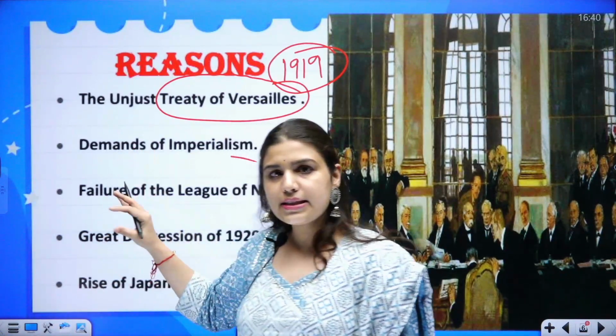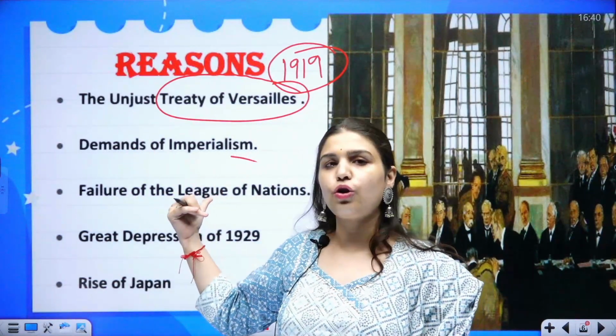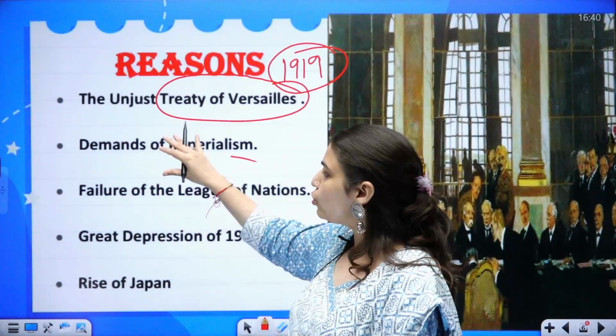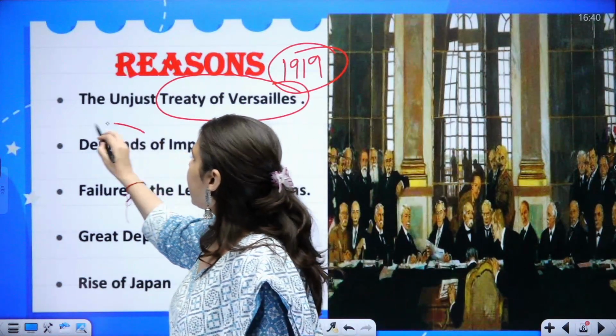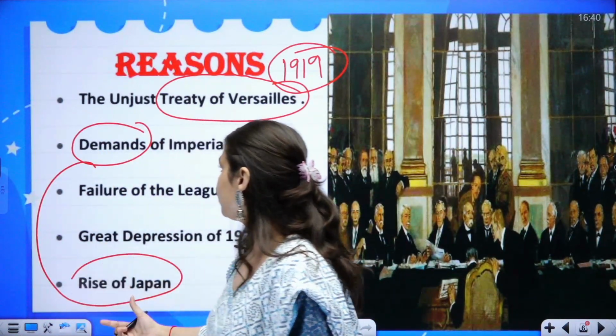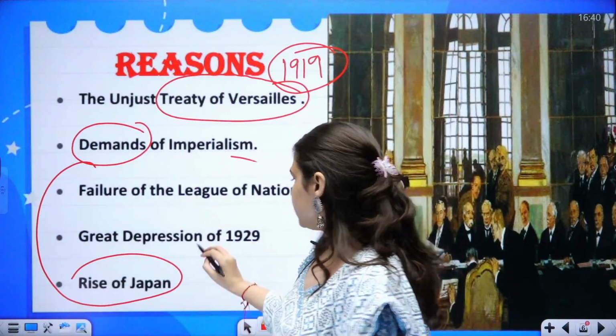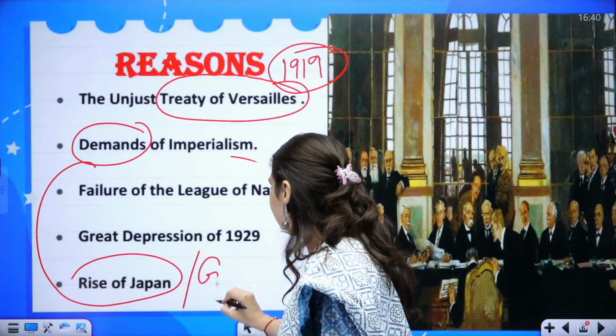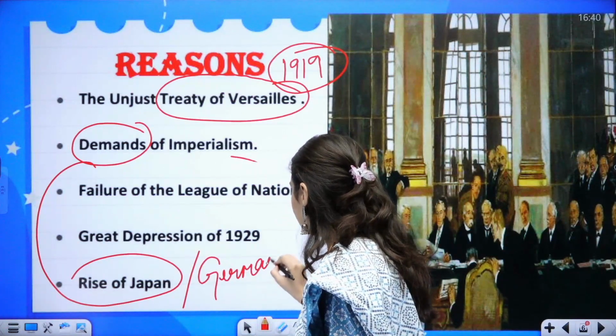Secondly, during this time there were rising demands of imperialism. You can connect this with the rise of Japan, and during this time Germany was also rising as a major power.